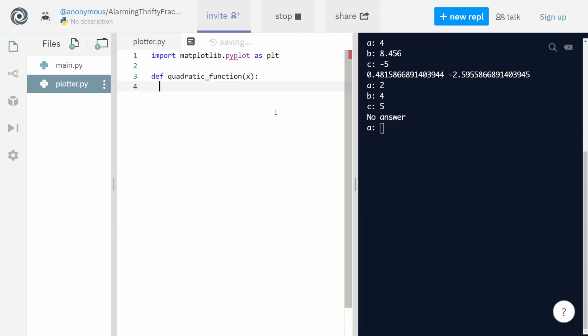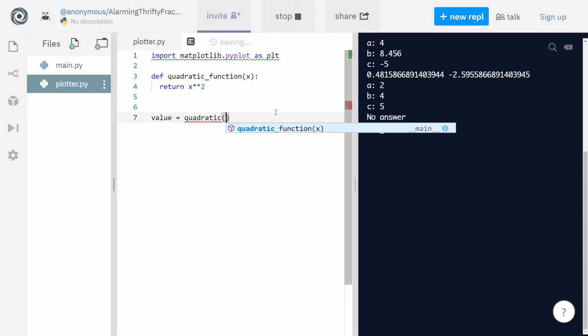This time, instead of using print, we're going to use return x to the power of 2. What this does is basically assign a certain value to a variable. So let's say value is equal to quadratic function of 5. Then value is going to be equal to 25.